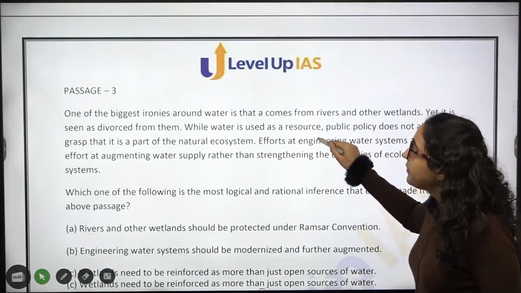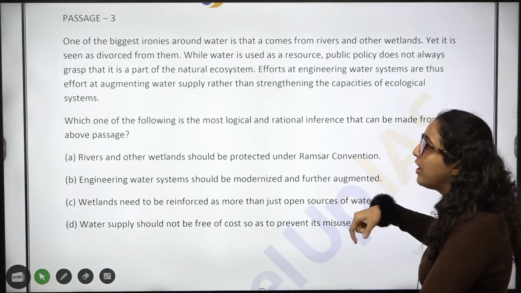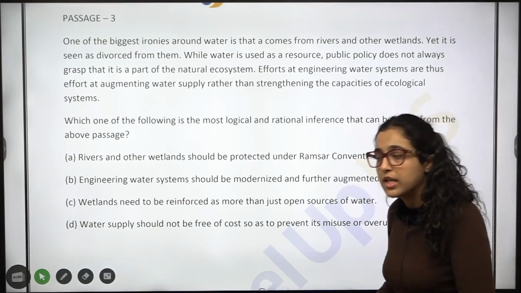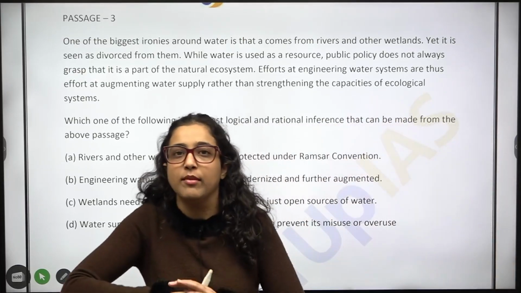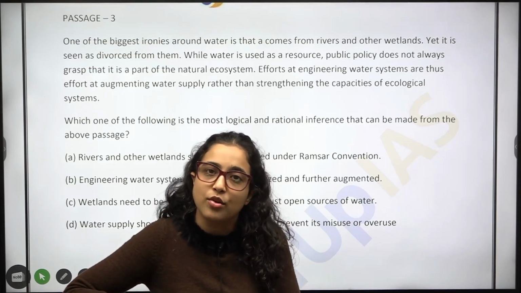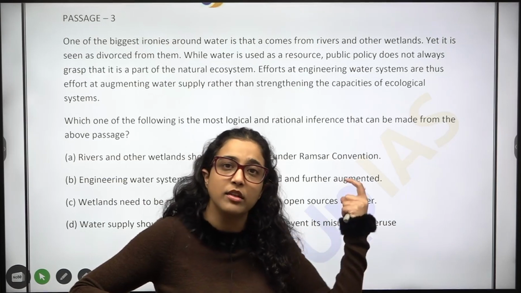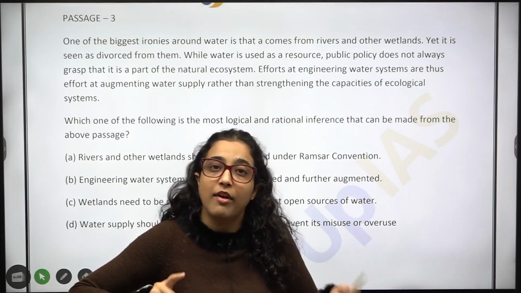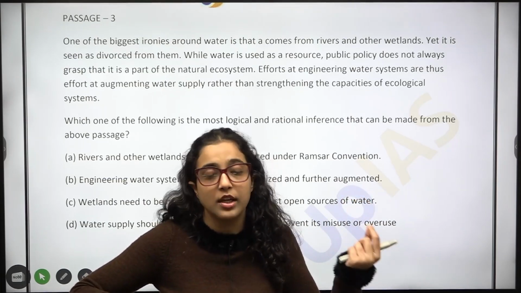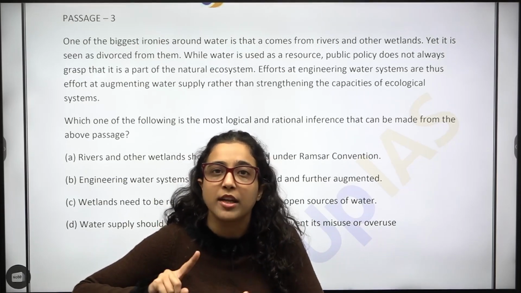At least when you read the options first you know कि आपको passage में ढूंढना क्या है. ठीक है, so see imagine I'm not giving you the question, I'm not telling you the option. आप passage पढ़ रहे हो but you will not pay attention to the points that have been further asked. But once when you are reading the question first तो आपको पता है कि आपने state के role के बारे में पढ़ना है.